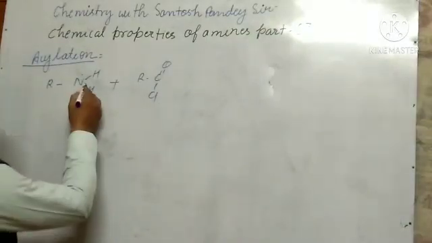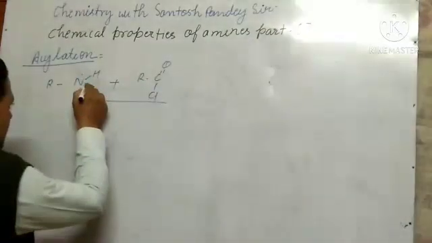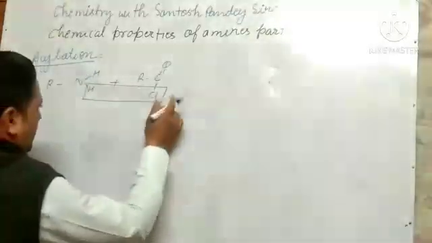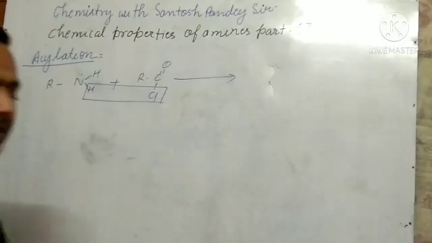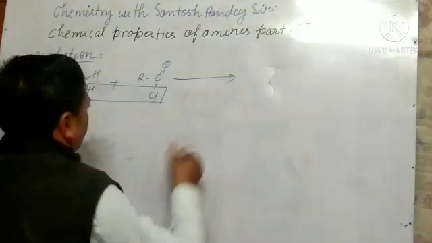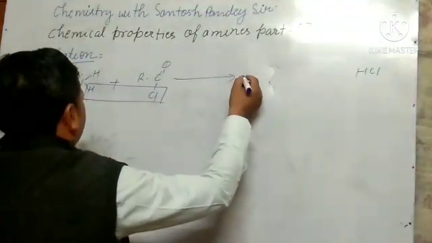Here alkanamide we get, and it will be released as HCl. Okay, and what is next? We can write like this.